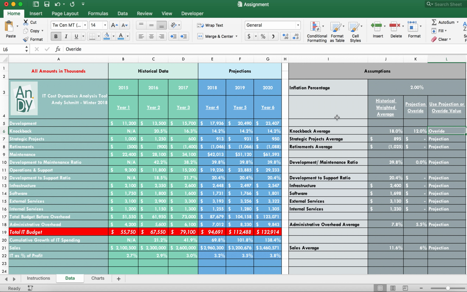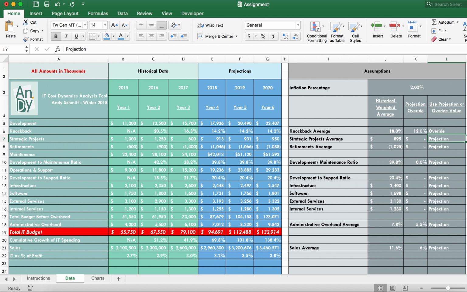Once again, this number calculates inflation in there, so you'll see that the 12 is actually just a slightly bit higher because it's also including the 12 plus the 2% for inflation. And the same is true for all these. So historically, the strategic projects average has been about $1 million a year, 895,000. And so it calculates that in with inflation.